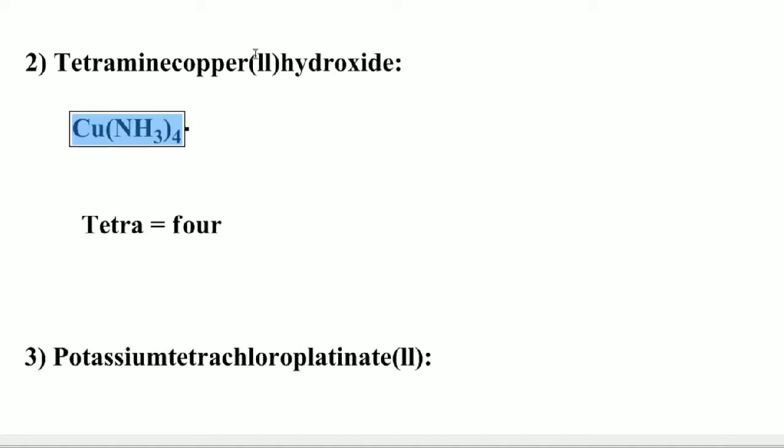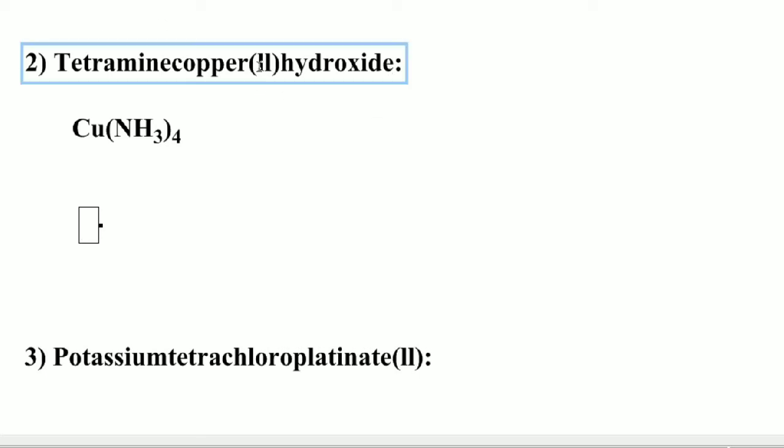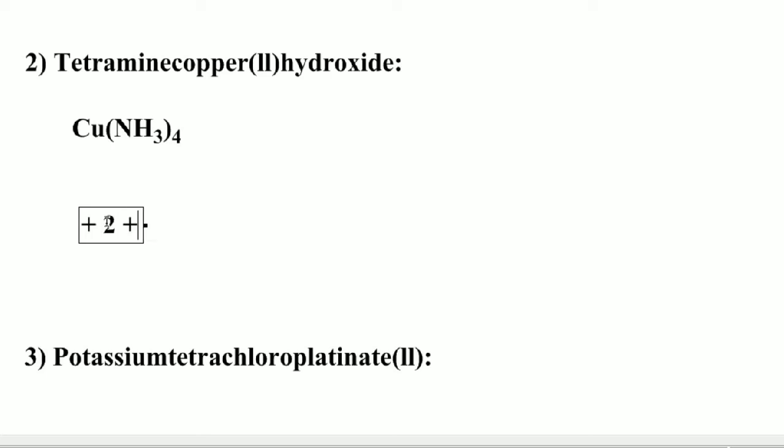So Cu(NH3)4. And students, in this complex the oxidation state of copper is given as 2. The Roman numeral 2 indicates the oxidation state of copper is +2. Ammonia is a neutral ligand, and for the neutral ligand the oxidation state is 0. So +2 plus 0 means +2 is the charge of the complex.